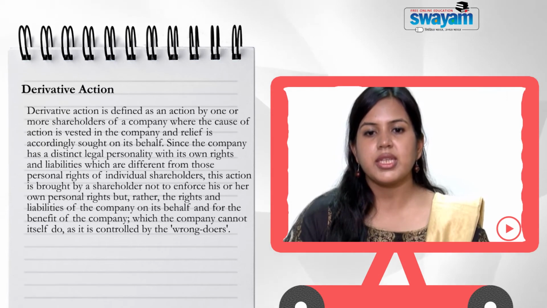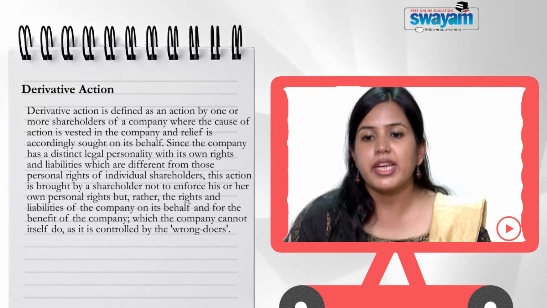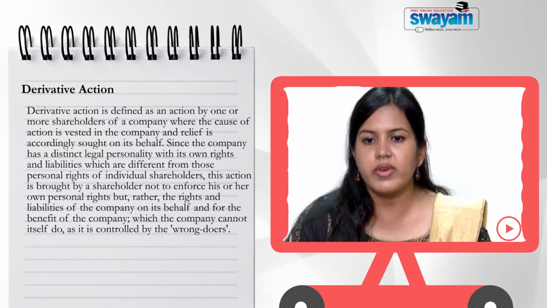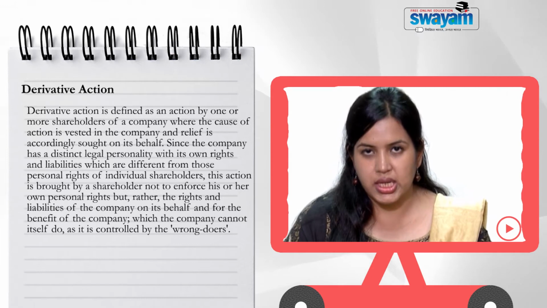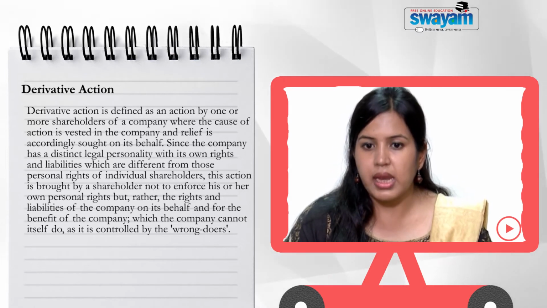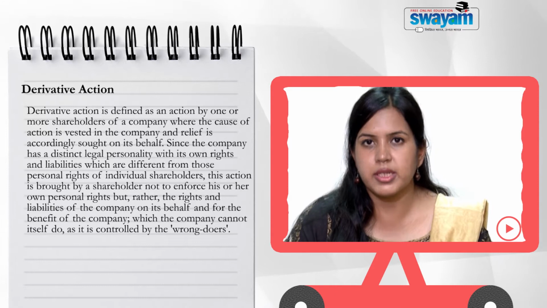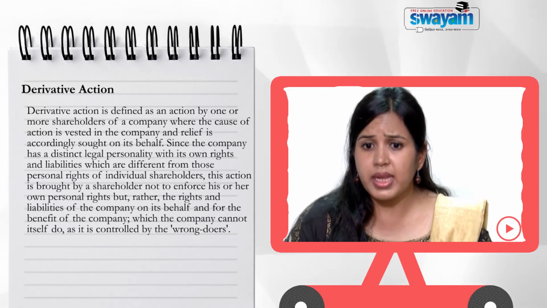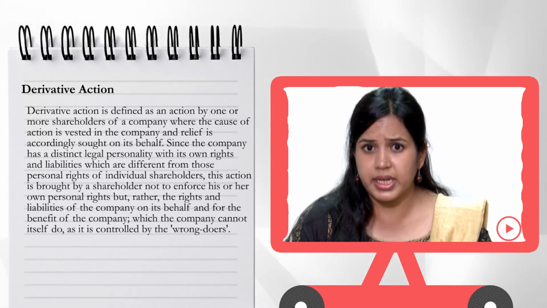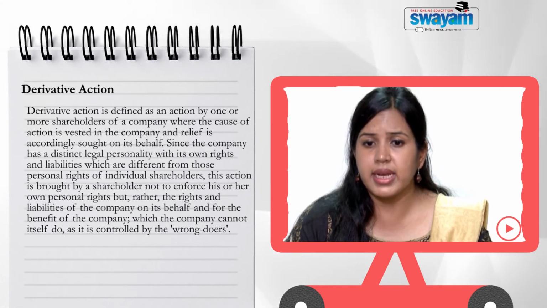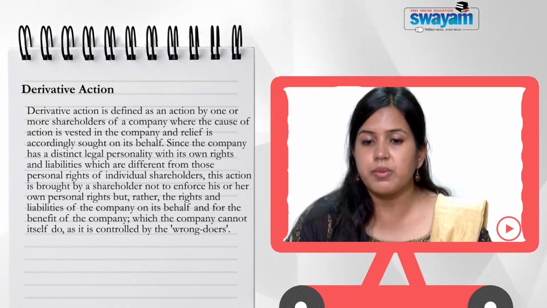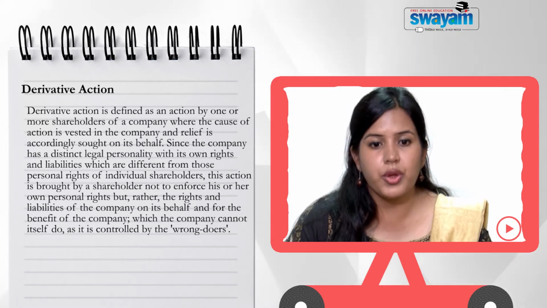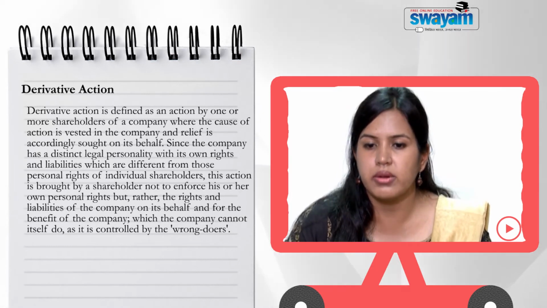Now, derivative action is basically defined as an action by one or more shareholders of a company where the cause of action is vested in the company and relief is accordingly sought on its behalf. Since the company has a distinct legal personality with its own rights and liabilities which are different from those personal rights of individual shareholders, this action is brought by a shareholder not to enforce his or her own personal right.